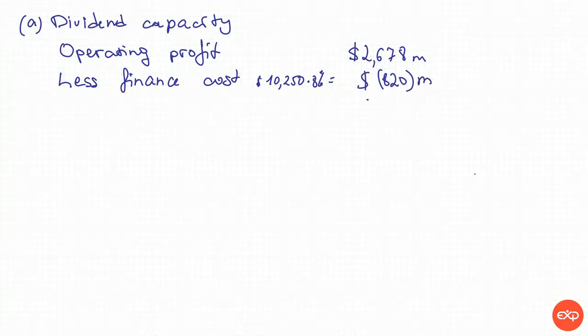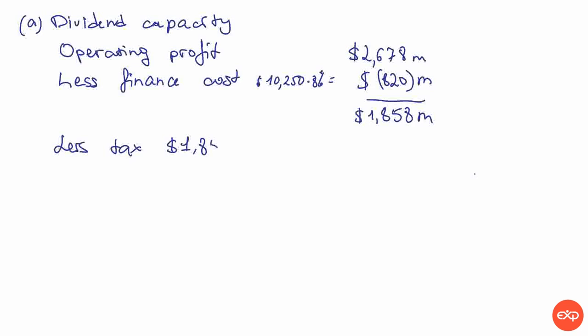To deduct tax, we need to calculate the subtotal, so it's going to be 1,858 million, and we deduct tax, so it's what we have calculated above, multiplied by the tax rate of 30%, which was given to us, and that is 557 million.